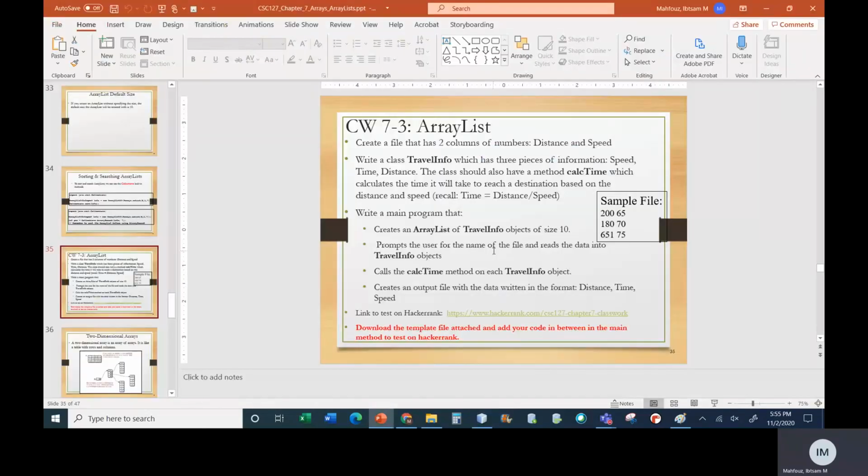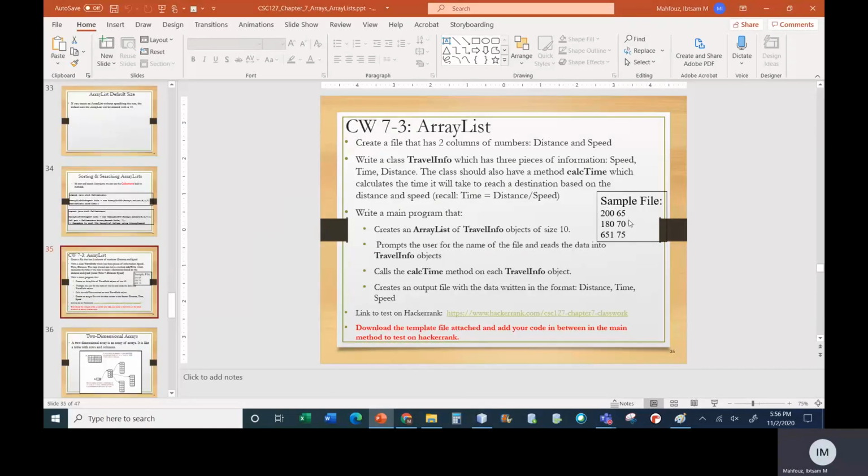You're going to ask the user for the name of a file. And this file is going to have numbers like this: 200 space 65, 180 space 70. So a sample file like this one. Each line in the file is going to have 2 numbers separated by a space. And when you read this file in, as long as the file has lines, you're going to read a number and then a number.